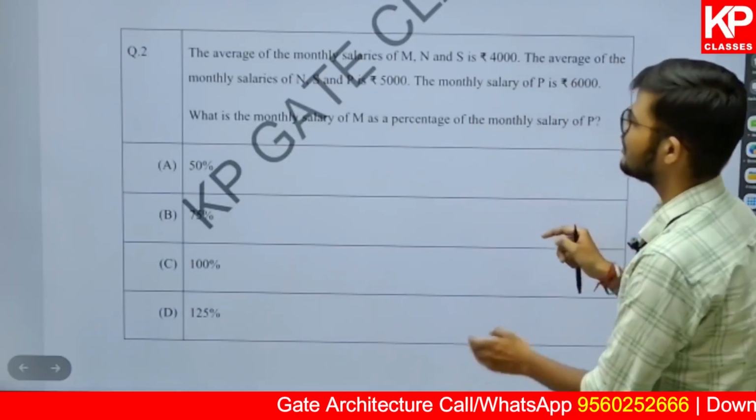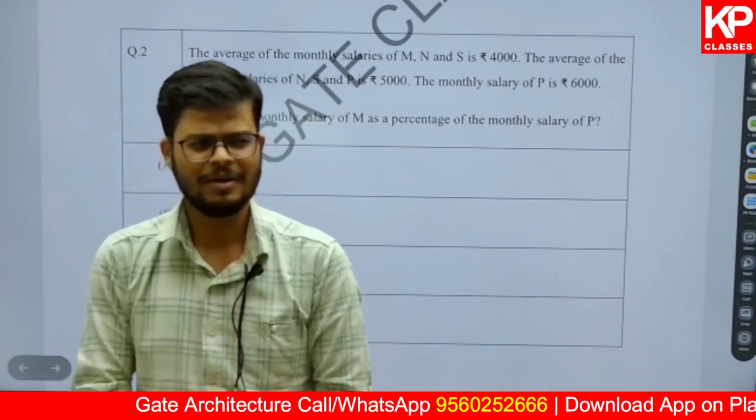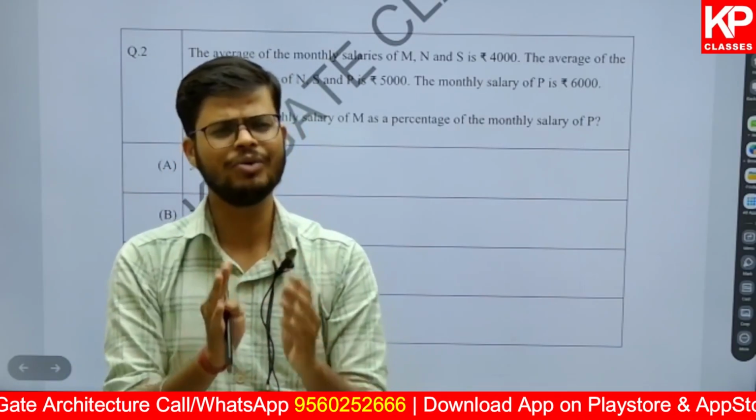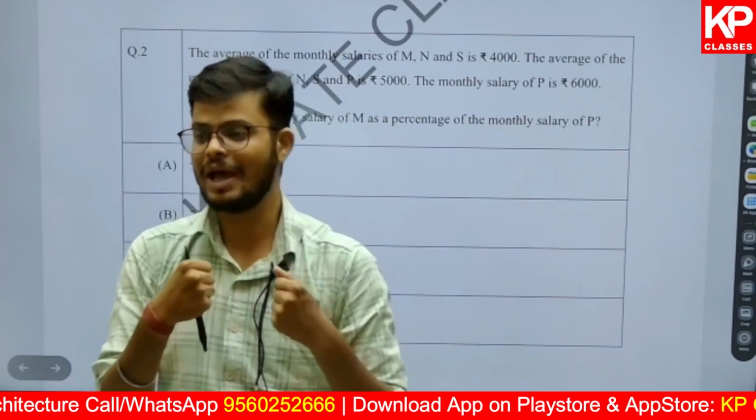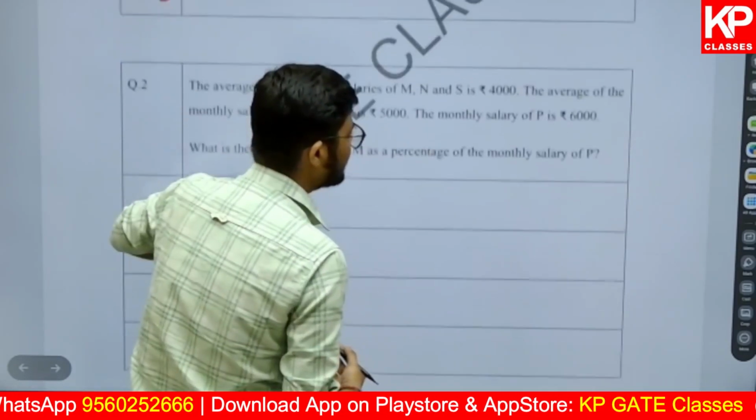Now here comes question number 2, which is based on the average as well as on the concept of percentage. So percentage, average, ratios, you need to know these; they are the foundation, or the building blocks, of aptitude, right? So this question number 2 says the average monthly salary of M, N and S is 4,000.